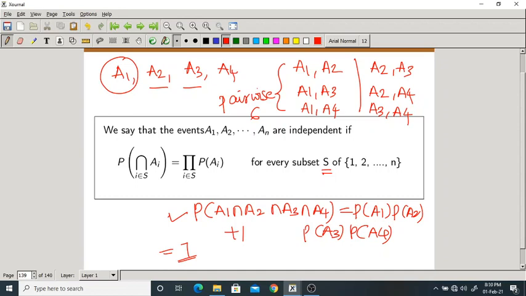Anyway, so this is about independence of several events. Please be careful while verifying the independence of events which are more in number, maybe 2, 3, 4, 5, 6. Okay. So please remember this point. Just because the last condition is true, it does not mean that they are independent. You have to verify pairwise independence, and after that this final equation. If all are satisfied, then you can say that they are independent, otherwise not. Okay.